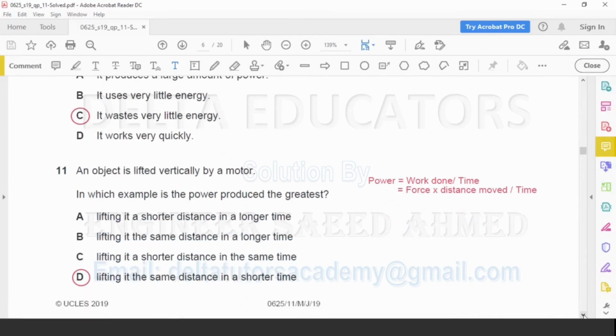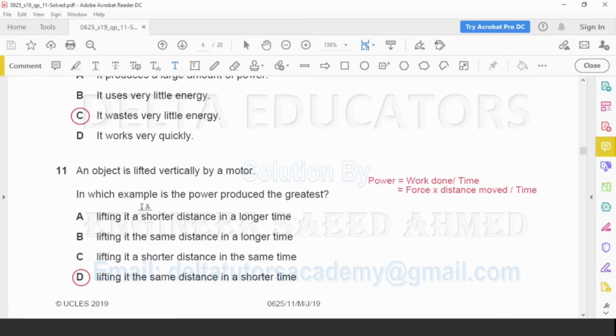Question number 11. An object is lifted vertically by a motor. In which example is the power produced the greatest? Power is given as work done over time and work is given as force and the distance moved in the direction of force. Now we check the options.